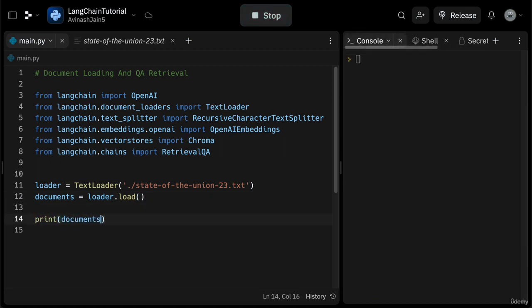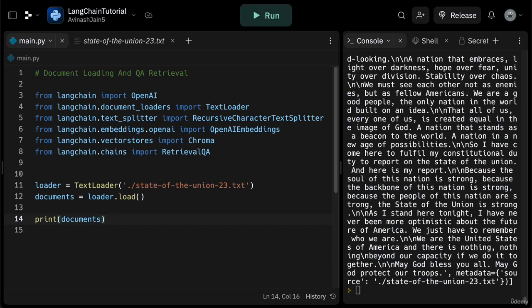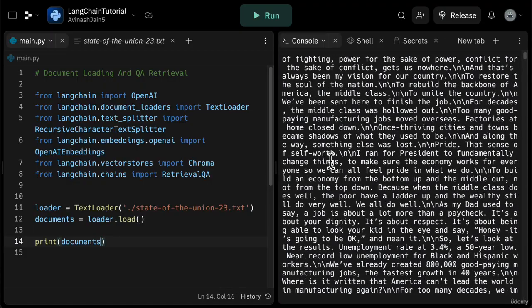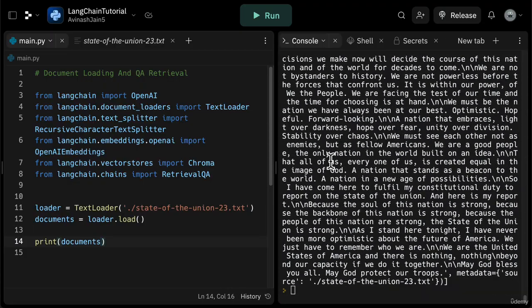So if we print out documents, we should see here State of the Union-23, the entire text file that we have loaded into a document object. You can pass in multiple documents. Here, documents is going to be an array, but you can see right over here that this is the entire file of the State of the Union that we've loaded in from our text file.